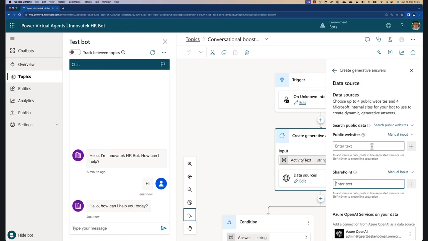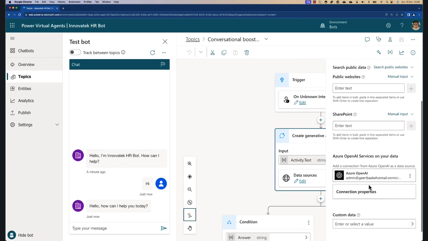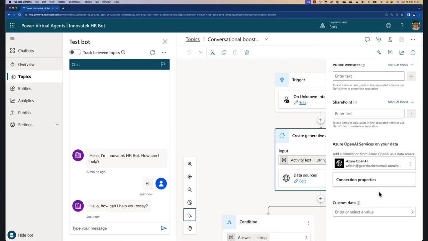Now, there are more data sources available. With Power VA, you can easily create a simple bot that answers questions based on, for example, searches in Bing, or public websites that you add, like your own website. And even SharePoint links, but I haven't tried that yet. What we are looking at here is this link with the Azure OpenAI services on your data feature. That was created automatically by clicking that button from the playground.